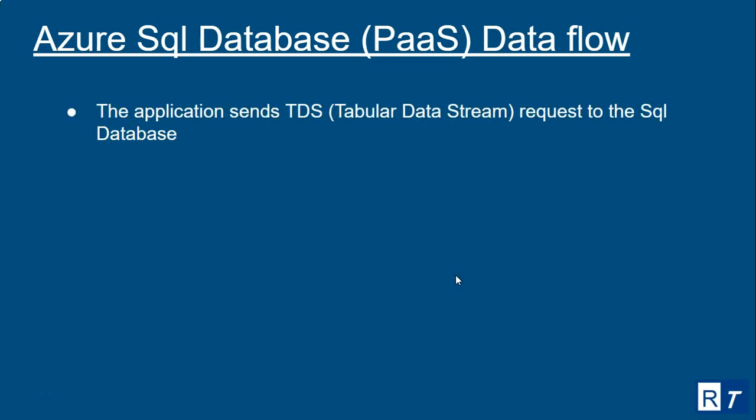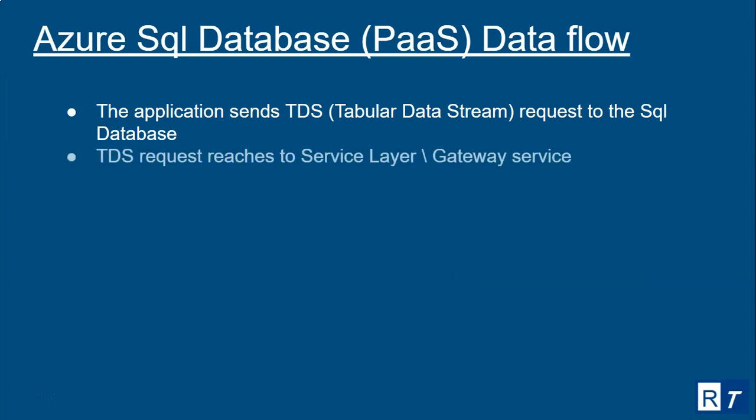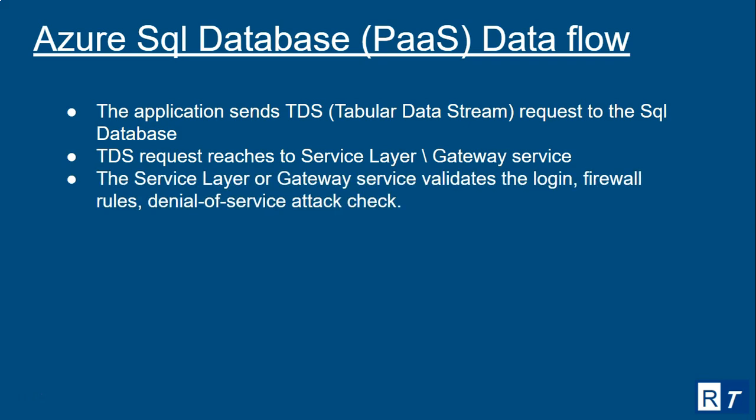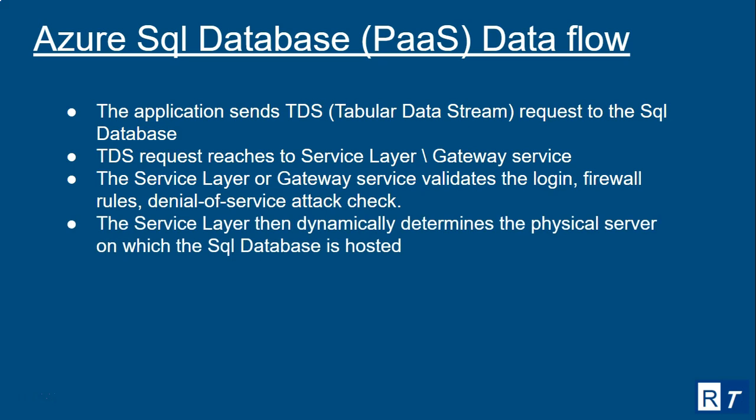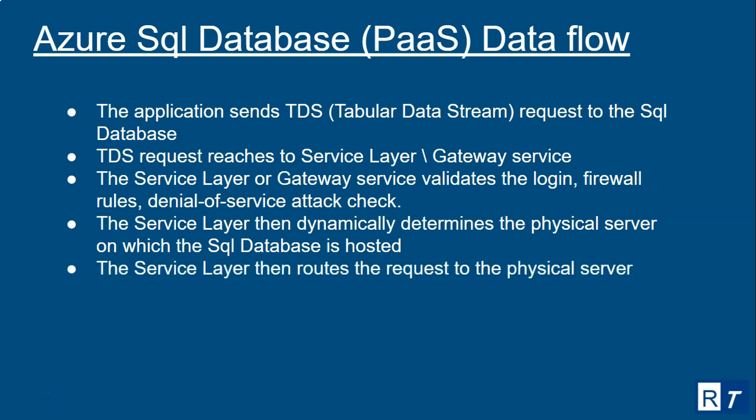So the steps are: the application sends tabular data stream packets to the SQL database. This TDS request reaches the service layer or gateway service, which validates the login, firewall rules, and denial of service attack check. The service layer then dynamically determines the physical server on which the SQL database is hosted, and routes the request to that physical server. Okay, that's how it happens.